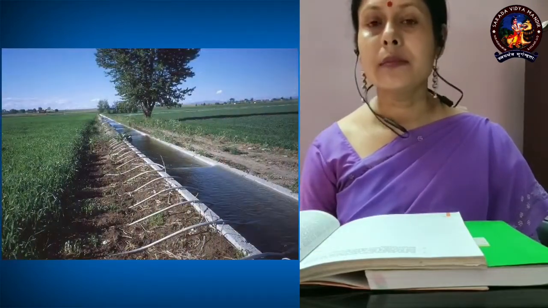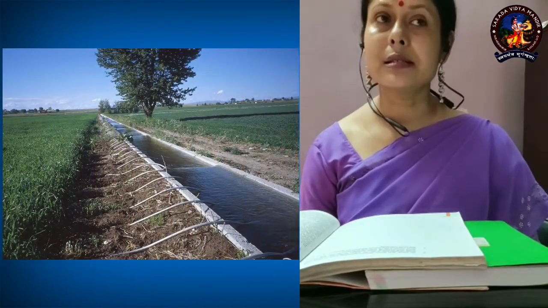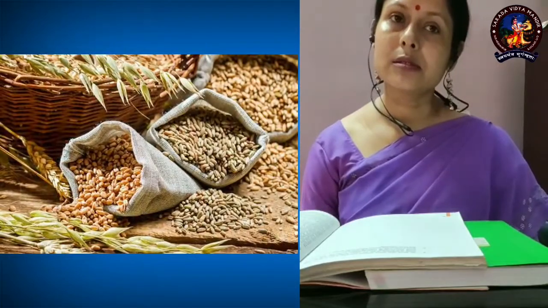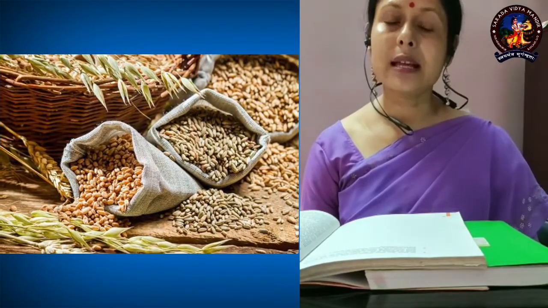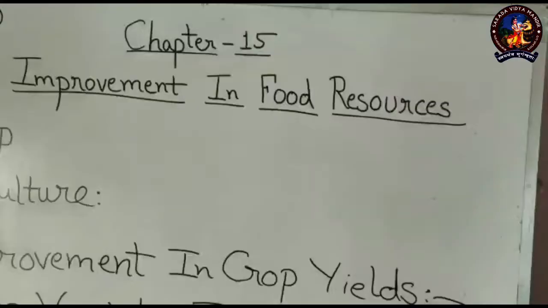As India is highly populous, land is limited, so we have to think about improving the agricultural practices, or after the agriculture, what we can exactly do to store these food grains for such a highly populous country.